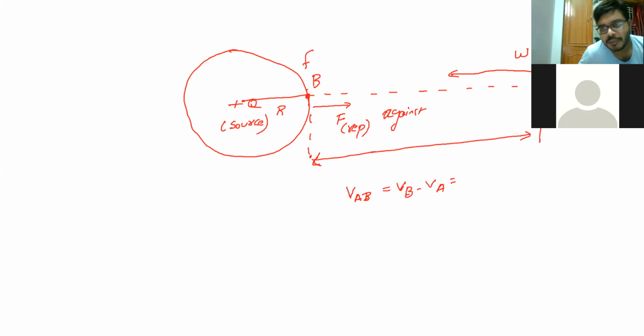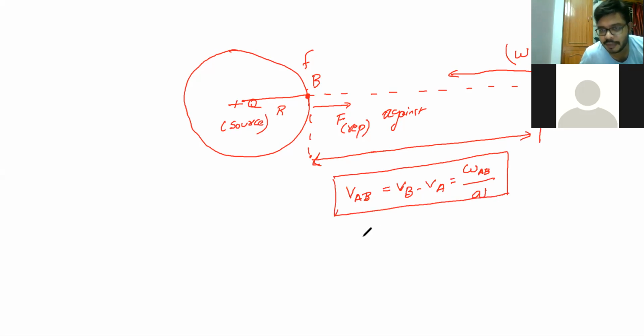Now by bringing this positive test charge from the infinity location, I'm doing some work on this positive test charge. Remember, I'm doing some work on this positive test charge. So the relation is VAB equals WAB, work done, by charge. This is your potential difference between the two points A and B. The unit for potential difference is work done in joules divided by charge in coulombs, or we can take it as volt. Now clear? This is your potential difference.